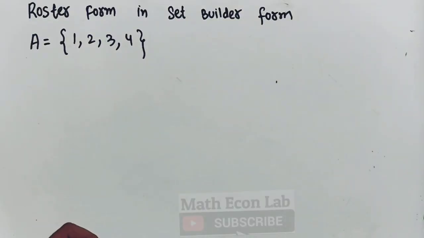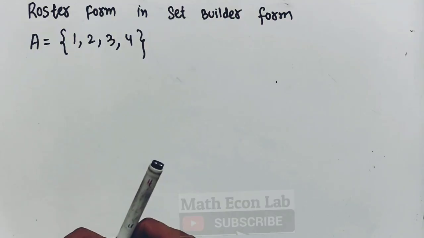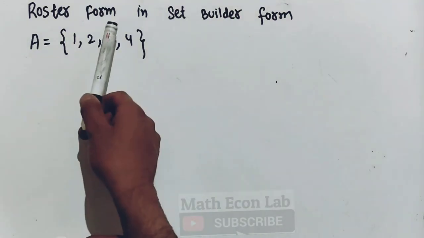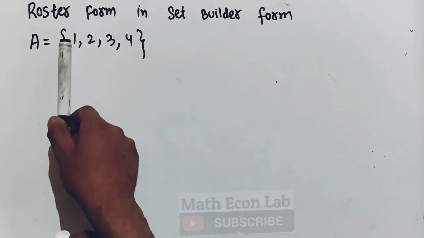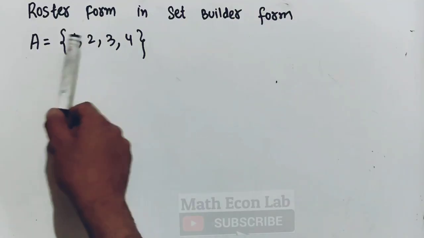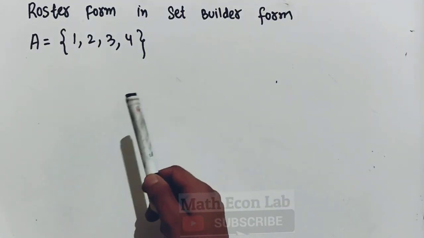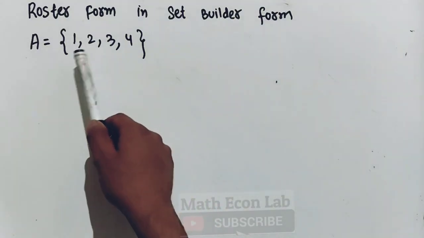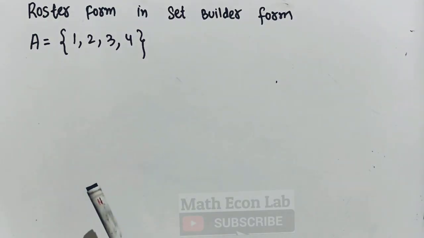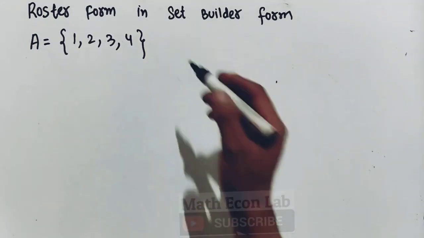Let us take some more examples of how to convert a roster form into set builder form. Suppose we have a set in roster form like this: A is a set containing elements 1, 2, 3, 4. In the roster form, we list all the elements of a set, separate them by commas, and enclose them with curly braces. Now we need to convert this into set builder form.